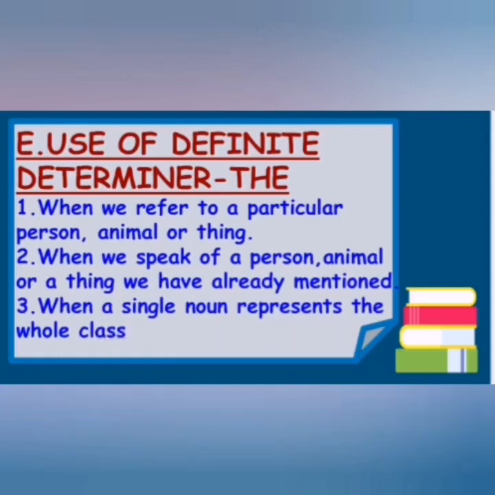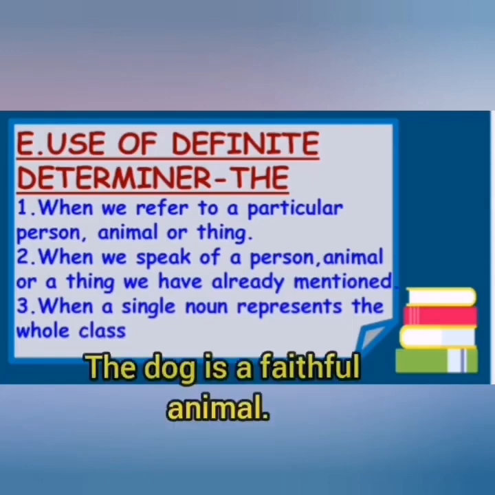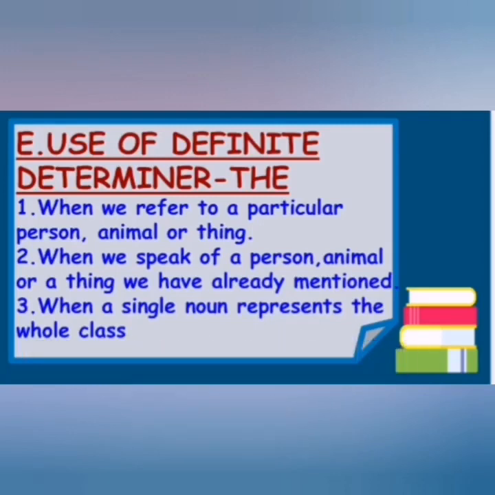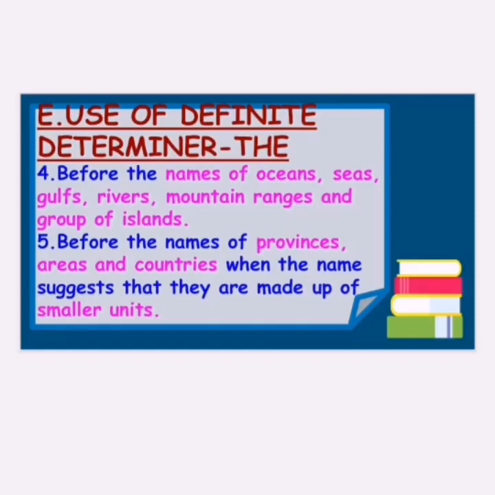Understood? Now the third point is when a single noun represents a whole class. For example, "The dog is a faithful animal." Here "the dog" because the dog is representative of the whole class. In general we are talking about the dog as a whole group. Understood?